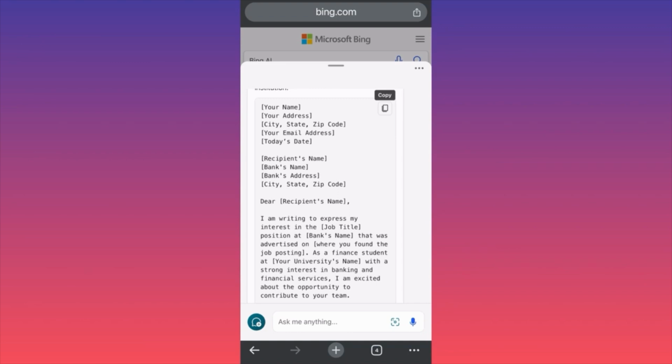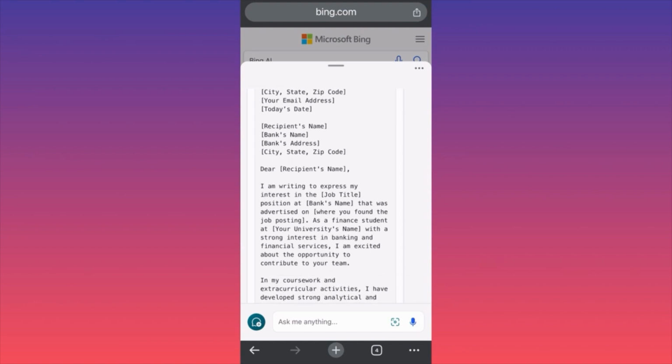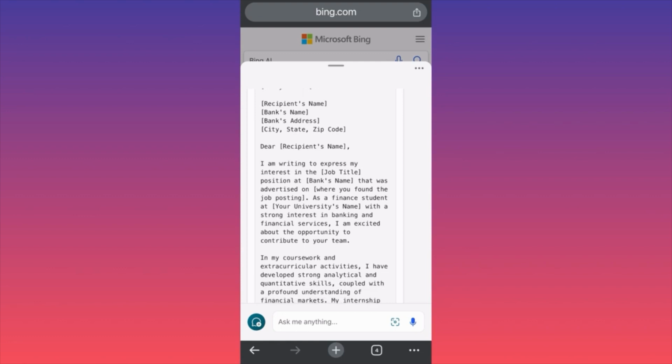You have your name, your address, your city, state, zip code, your email address, today's date, and then you have your actual potential future employer, right? The recipient's name, bank's name, bank's address, city. Okay, I'm writing to express my interest in the job, whatever job you're applying for. It could be an internship, could be an apprenticeship, right? Position in the name of the company that was advertised on, let's say, Yahoo Finance.